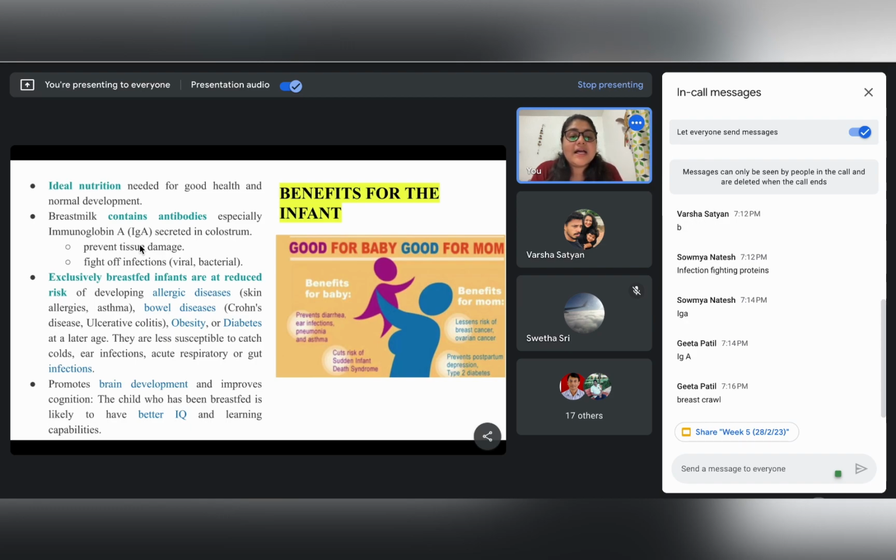Yes, breast crawl is also there, but the answer is already in my question: early initiation of breastfeeding, within the first hour of birth. Then we have exclusive breastfeeding within the first 6 months of age, and then complementary feeding, right? So it is very important to initiate breastfeeding within the first hour of birth.